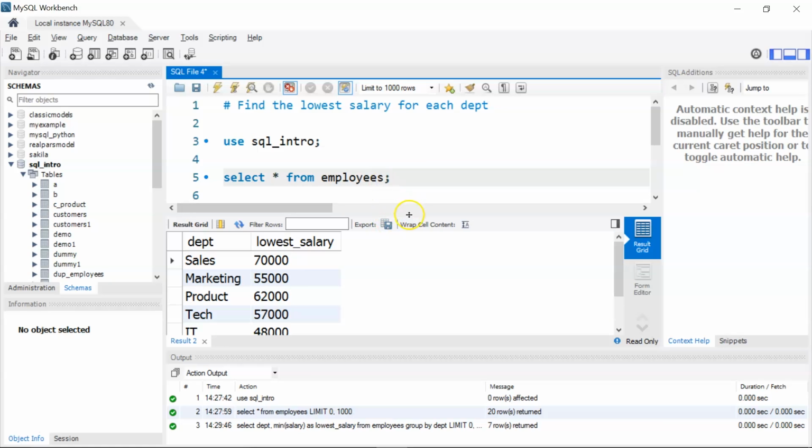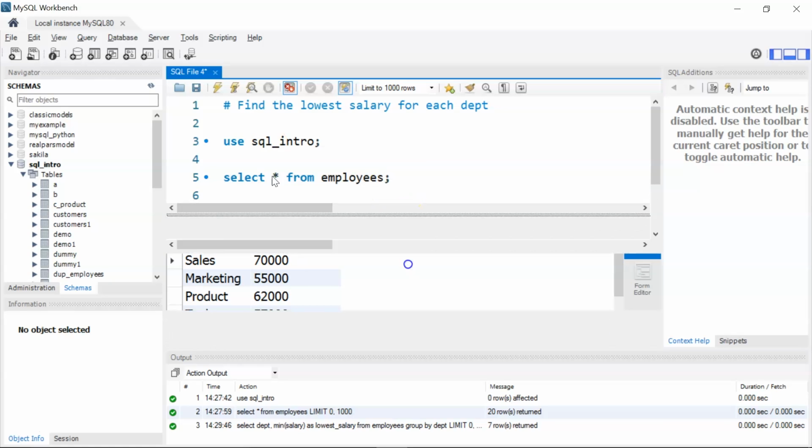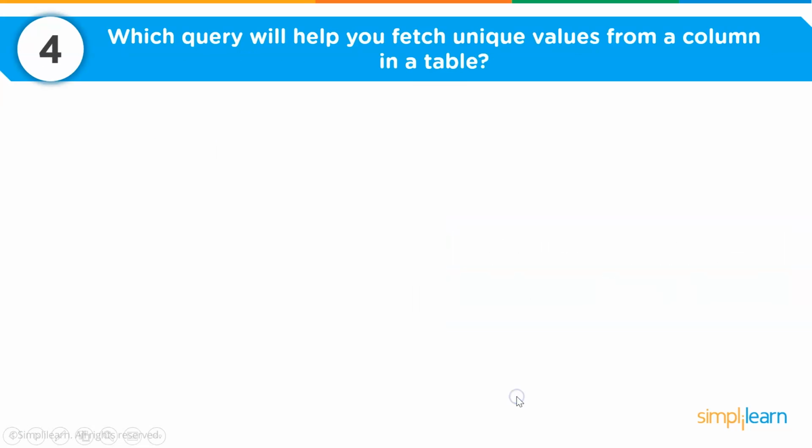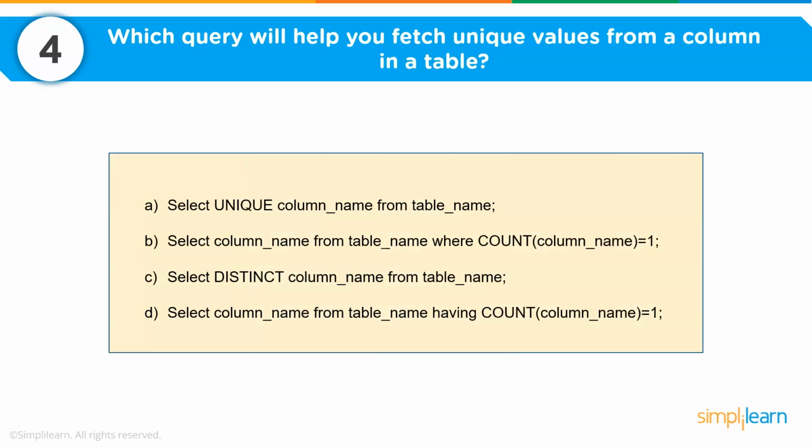Alright, now moving to our next question. So our fourth question is, which query will help you fetch unique values from a column in a table? This is a multiple choice question, which is another type of question that is often asked in SQL interviews. Now we have multiple queries here, and you need to choose the right query that will solve our problem.